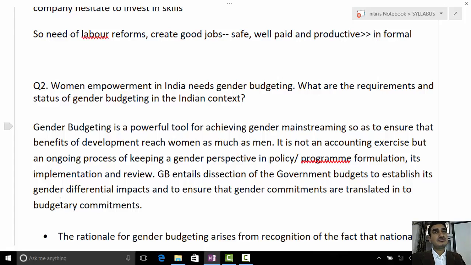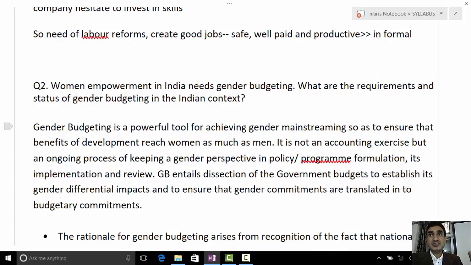And India's status on the Global Gender Gap Index 2014, India ranked 114 out of 142. It has also been a standalone goal in the SDG program. And regarding requirements, we also have to focus that increasing allocation of funds for women does not necessarily translate into increasing benefits.